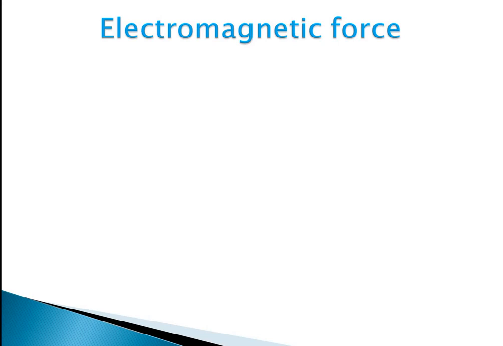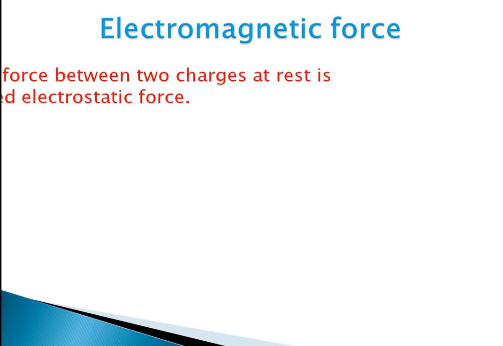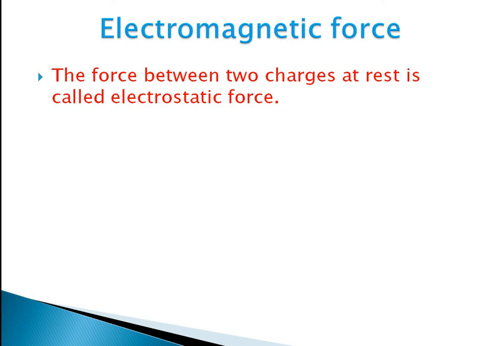Next we will discuss electromagnetic force. The force between two charges at rest is known as electrostatic force. The expression for electrostatic force is given by K into Q1 into Q2 by R square. K is a constant, Q1 and Q2 are the charges, and R is the distance between the charges. That force is known as electrostatic force.